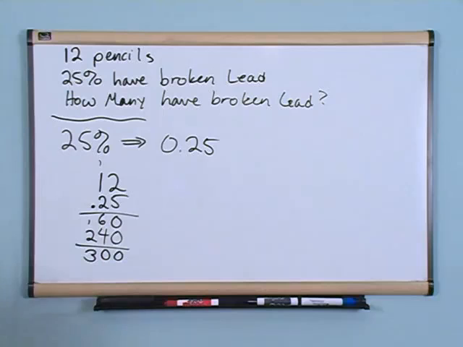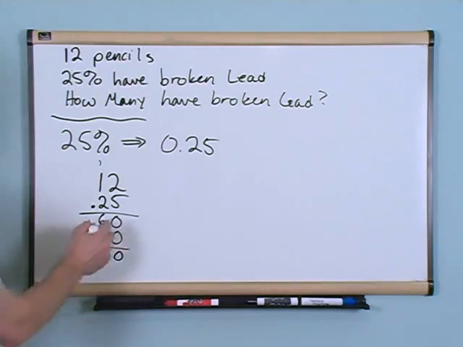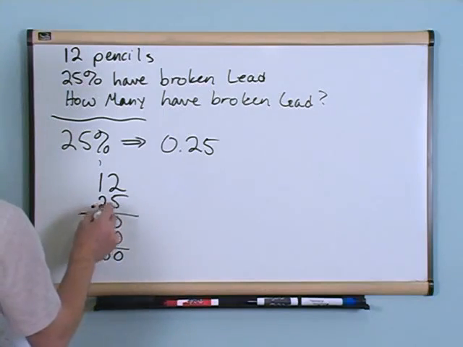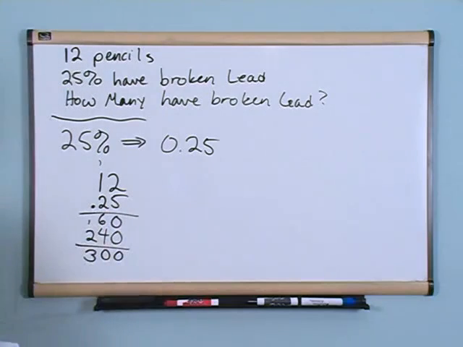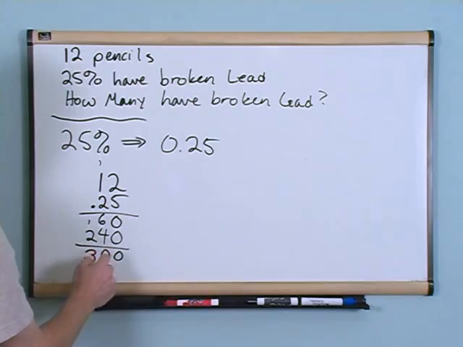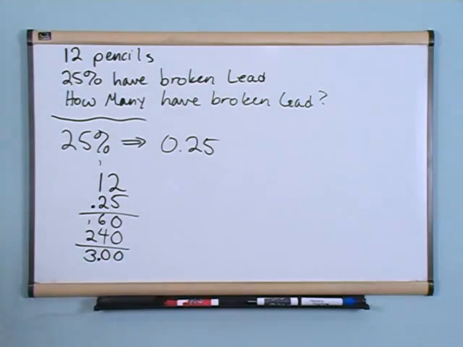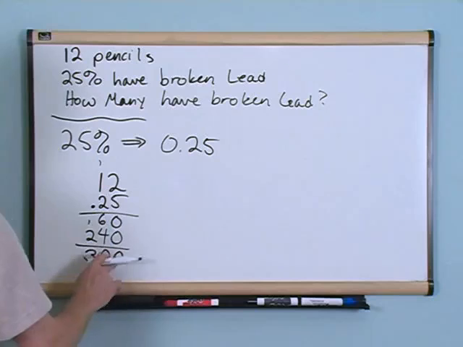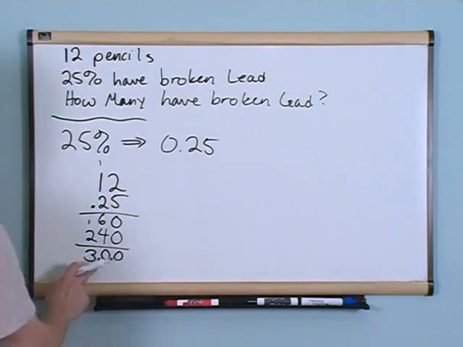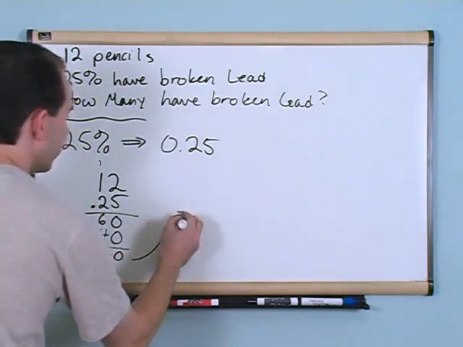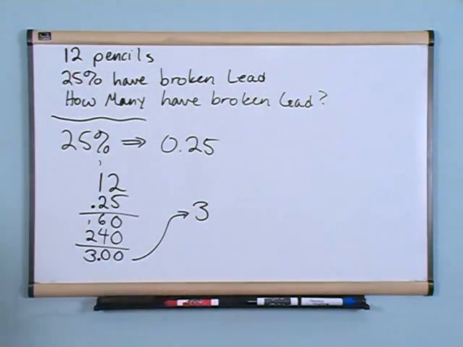Okay? And then finally, because it's a decimal, we have to move the decimal point. There are 2 decimal places after the decimal point here. So we start at the right and move left 1, 2. And if any of this is unfamiliar, then go ahead and go back to the section on multiplying decimals. We have 2 digits after the decimal, so move the digit over here. So what we have is 3.00, which is the same thing as 3 pencils that have broken lead. Okay? So that kind of makes sense.